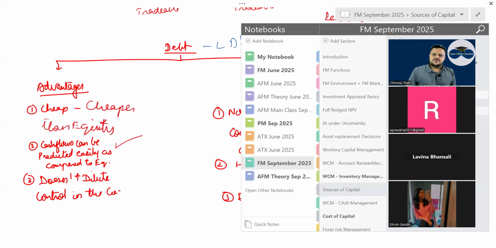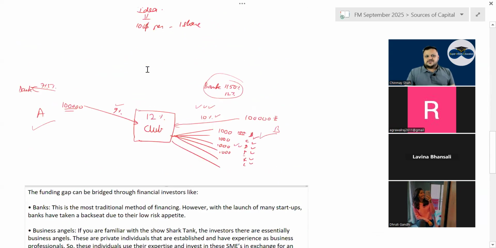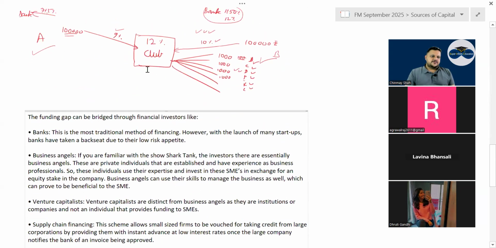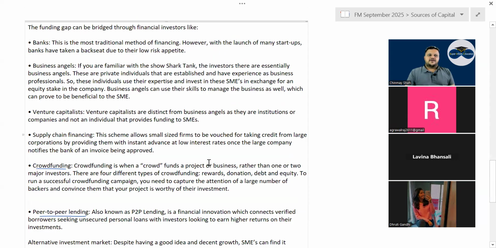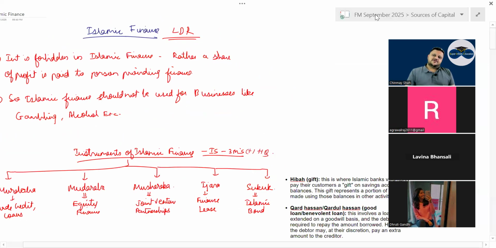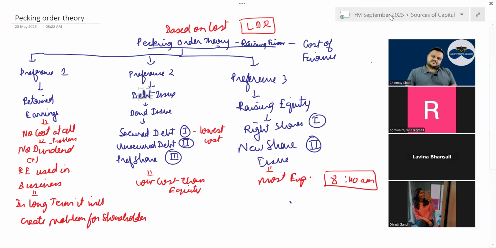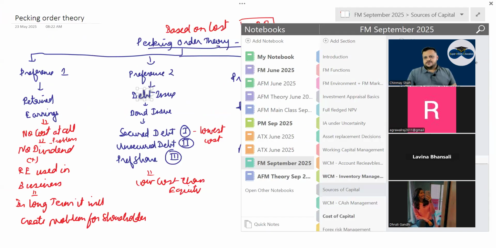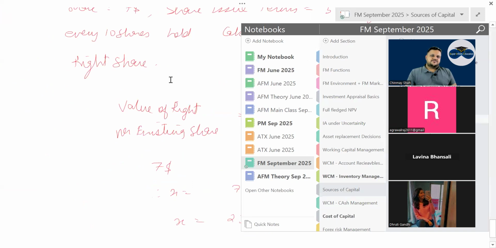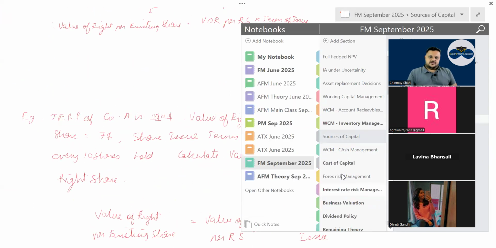Then finance for SMEs: if I have to ask a question, section A question generally would be on how the funding gap can be bridged, through what all ways. Islamic finance is a section C theory question, most important. Pecking order theory is very important in sections A and B, that is MCQ type. Rights issue has been asked before in section C, can be asked in section C only.